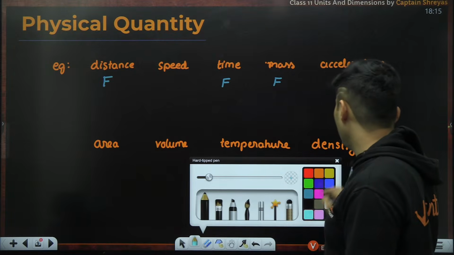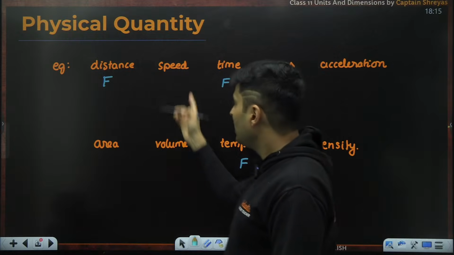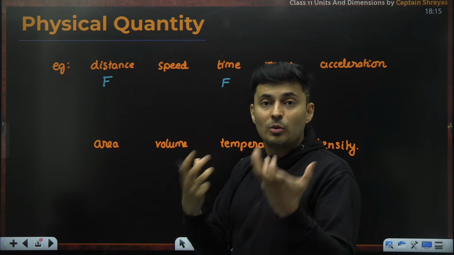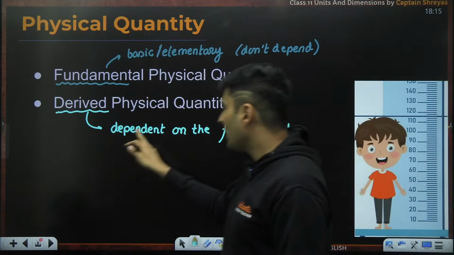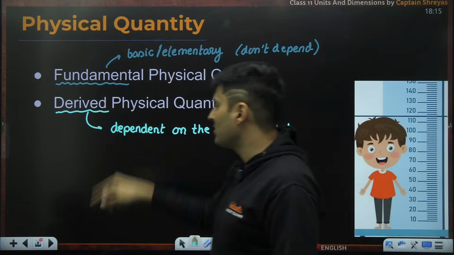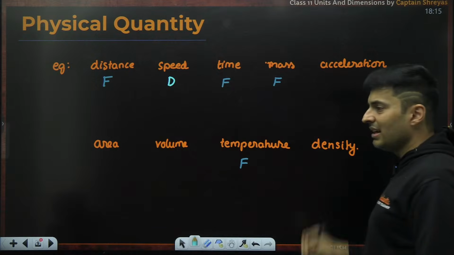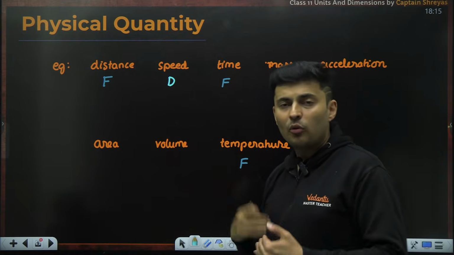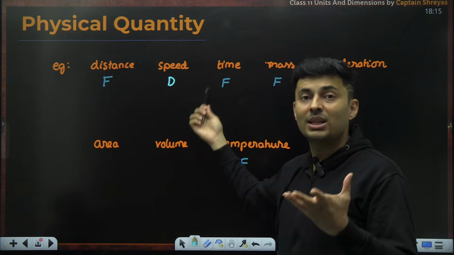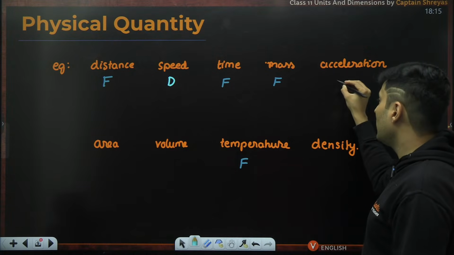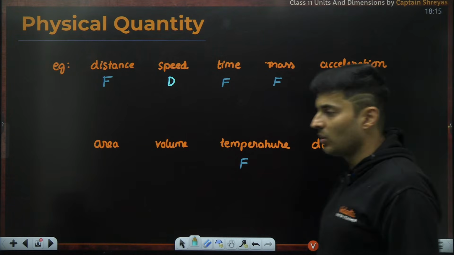So it is a fundamental quantity. Whereas speed, I need distance and time both. So I need two things to measure it. So the moment there are dependencies, it becomes a derived quantity. So speed is derived. Acceleration depends on how fast the speeds are changing with time. So I need the velocities and the time. So definitely it is a derived quantity.